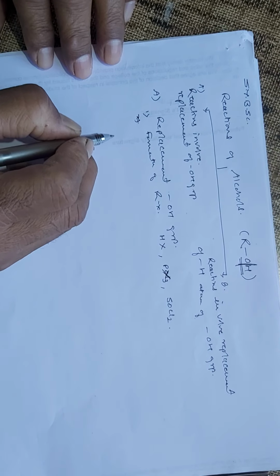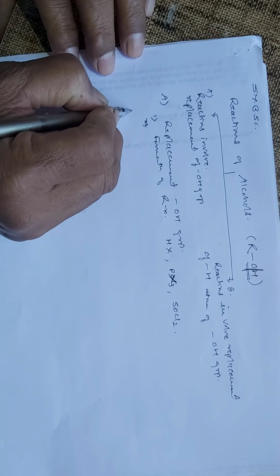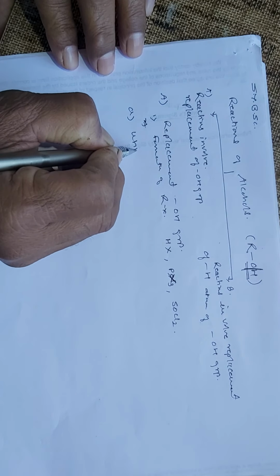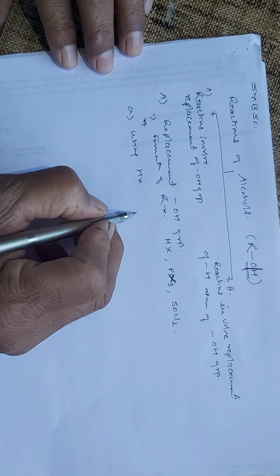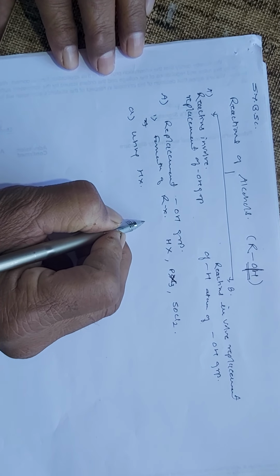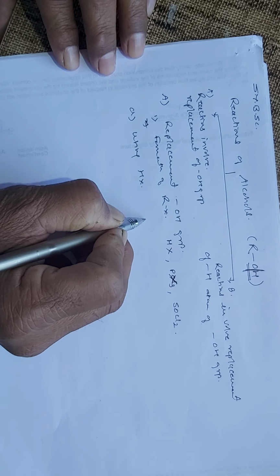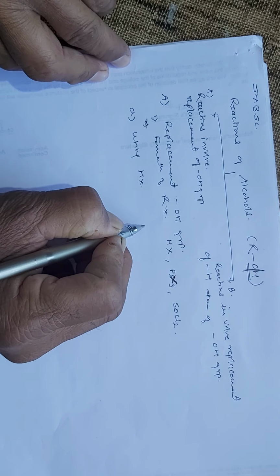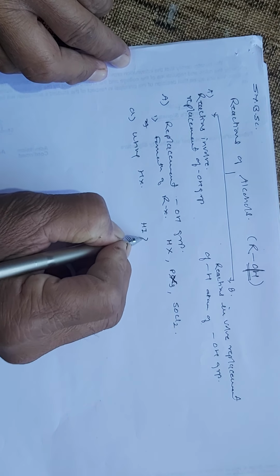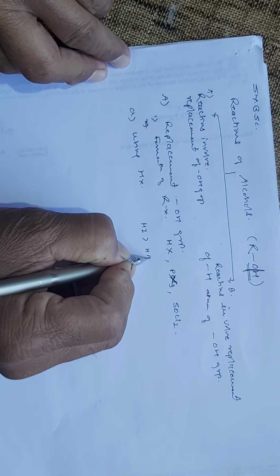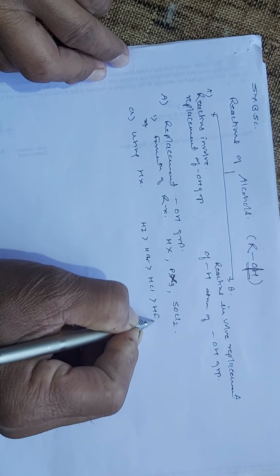Alcohols readily react with the hydrogen halides. Suppose the first type, that is using HX. The reactivity of the HX is such that HI is more reactive than HBr, which is more reactive than HCl, which is more reactive than HF.